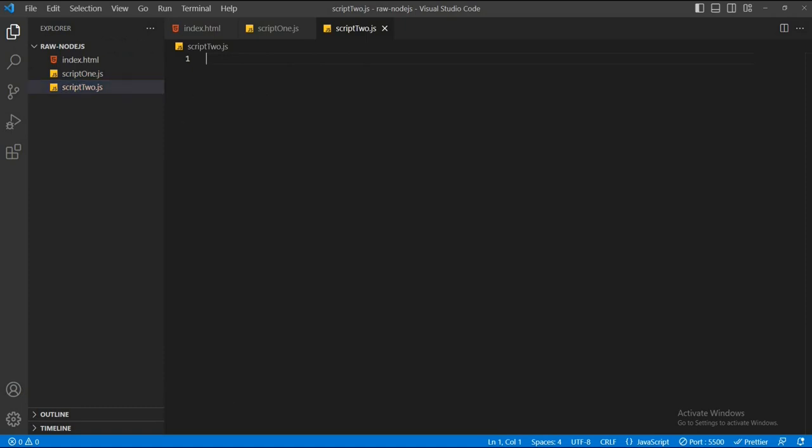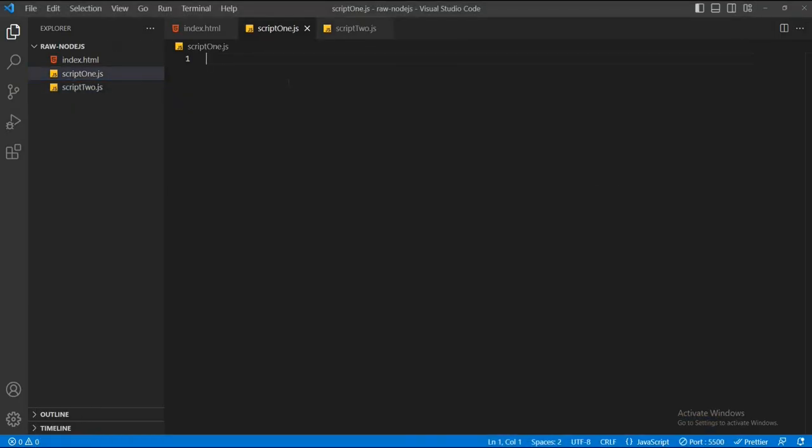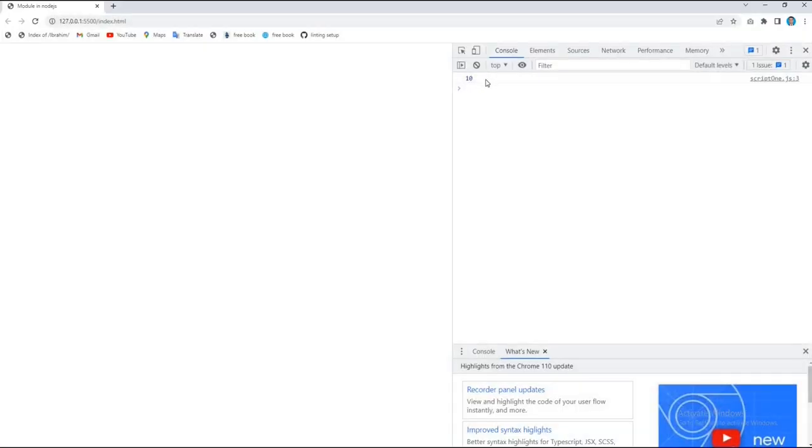Now if I go to browser, I already loaded this index.html file and opened the browser console, then you can see nothing is there, which is expected behavior. Now I'll declare a variable var a is equals to 10, then console this variable, save the file, go to browser, we can see 10 output. Keep in mind, I already installed a live server plugin to Visual Studio Code to reload the HTML file automatically when I save the file. If you don't see the output, just reload the browser tab.